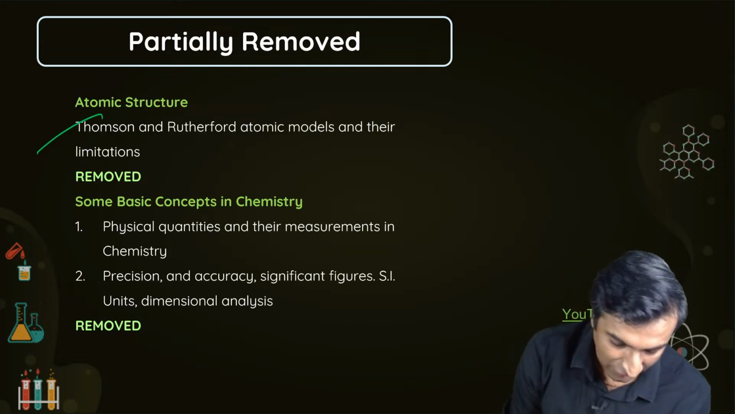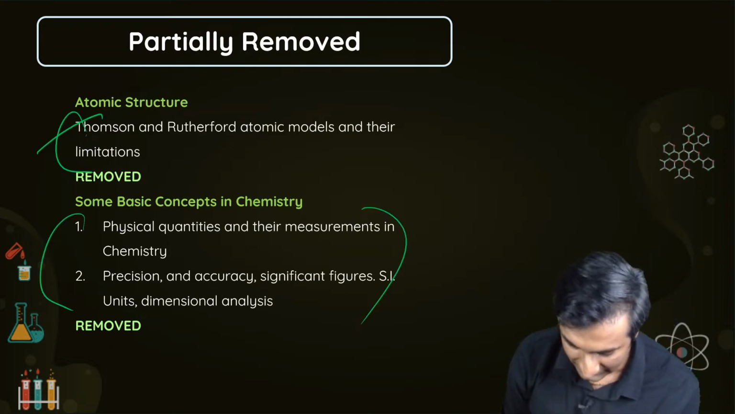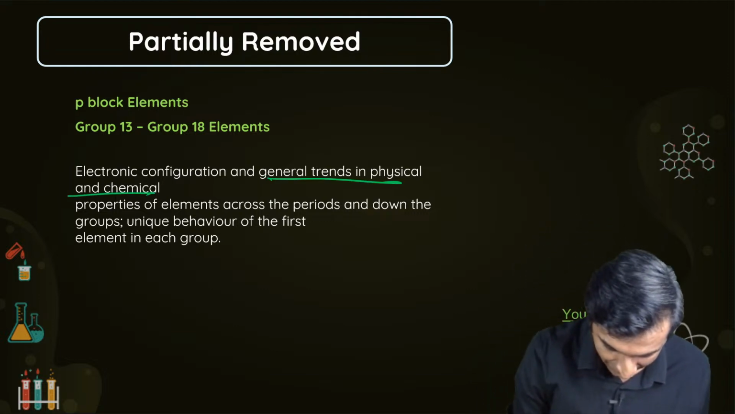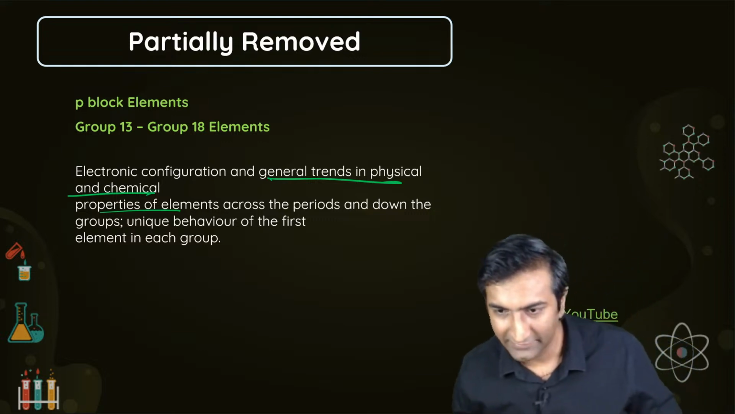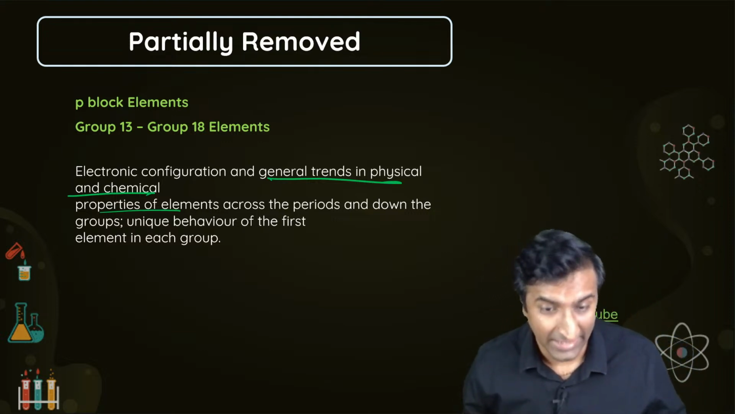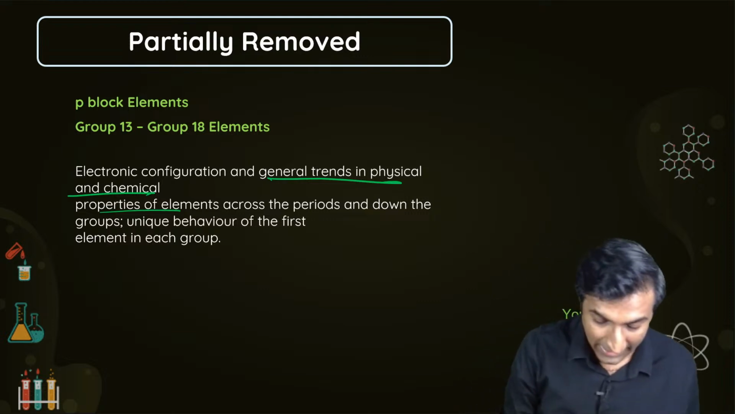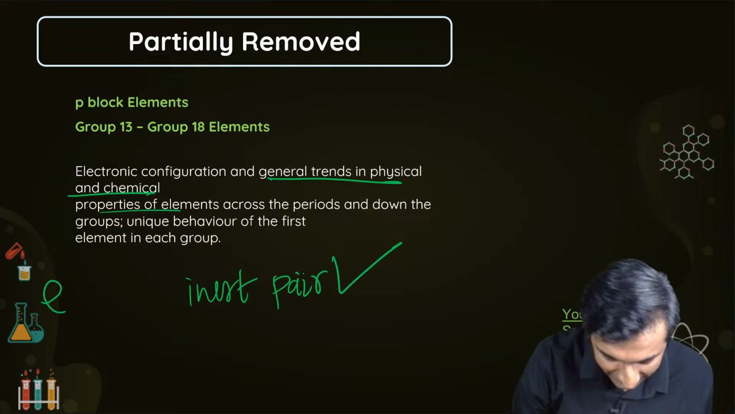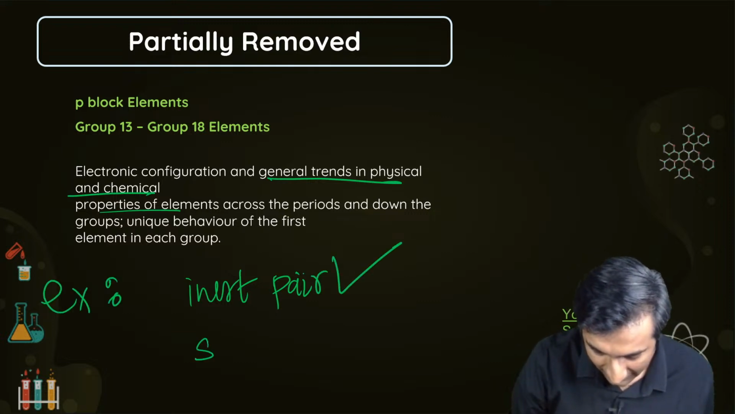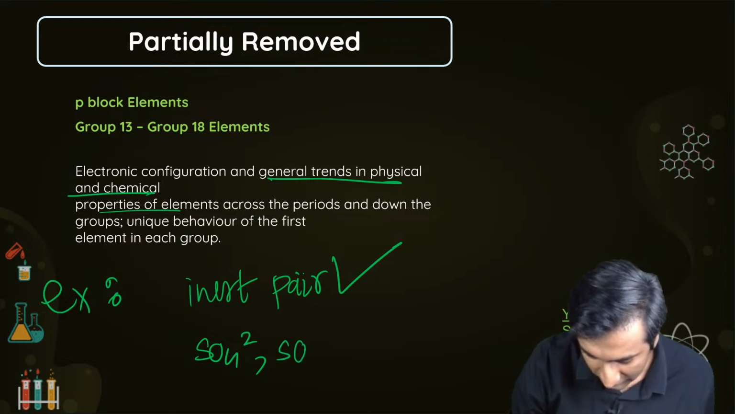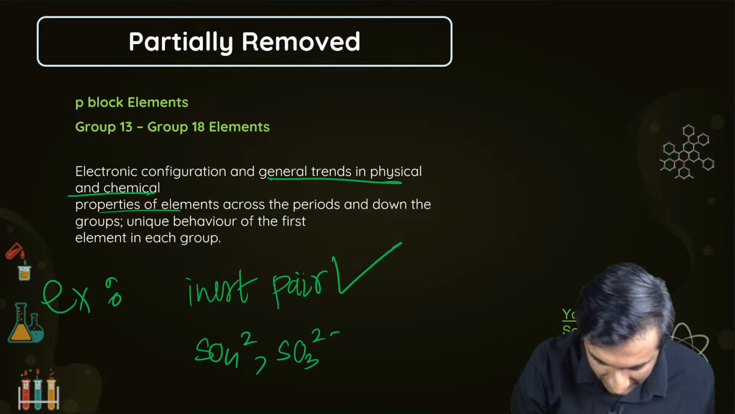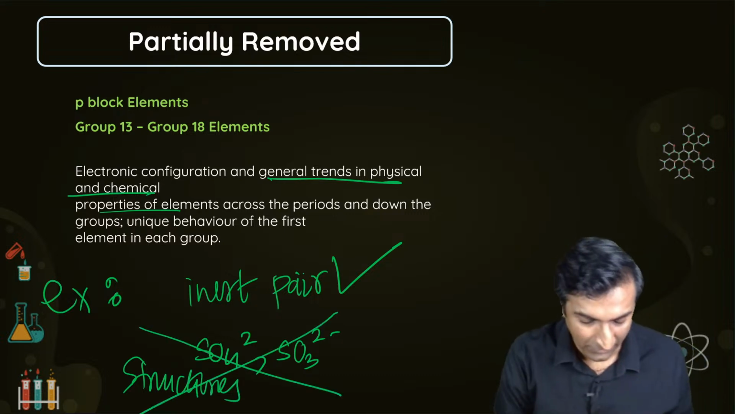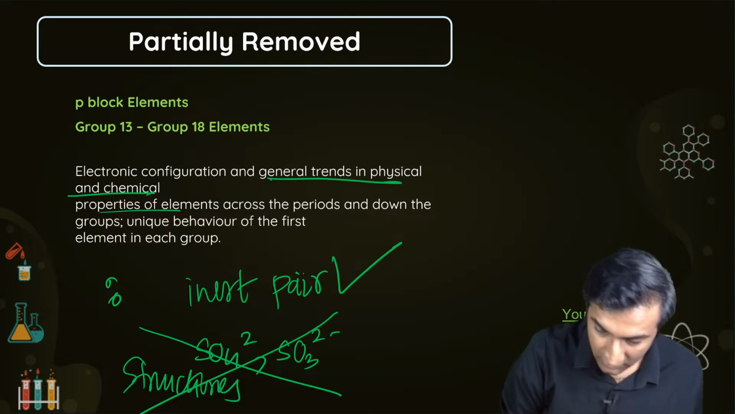And partially removed is some parts of atomic structure, some parts of this. P block elements, again, general trends in physical and chemical properties. Cool. So what is there? Inert pair effect could be there definitely. As an example, this. SO4 2 minus, SO3 2 minus, and all of those structures? Definitely not. Okay, as an example, EG should be there. Cool. Anything else on your minds?